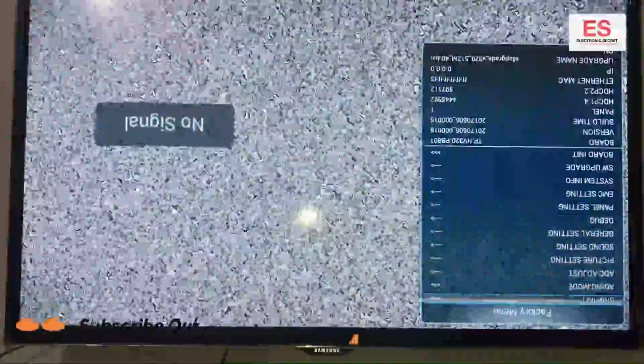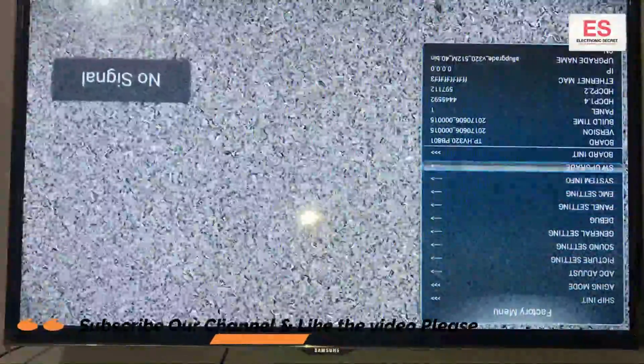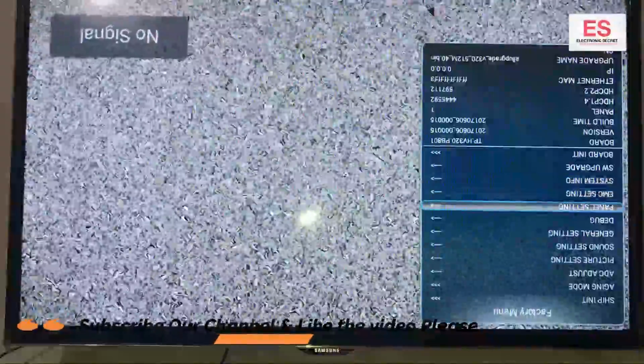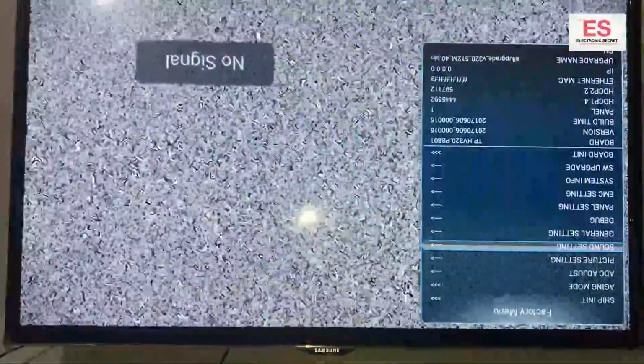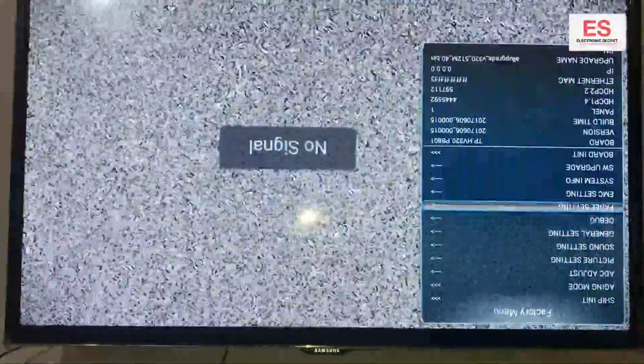Here you can see that our factory menu is open. Go to the general settings, that is on the 6th number. But here we can't find the mirror or flipped pictures option. Now we will go to the panel settings.